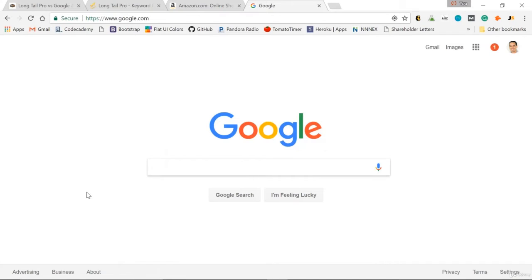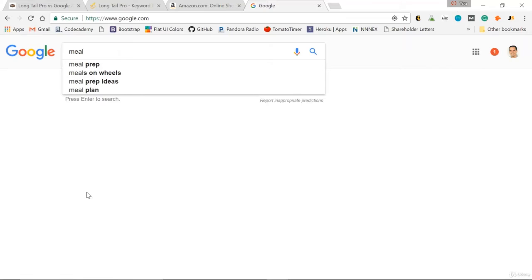Now, 2 of my favorite things from that graphic are Amazon and Google Search. But I use the autocomplete function. So let's type in a keyword we want to rank for. We think we want to rank for meal planners. Maybe I'm a fitness coach and I've created a great meal planner to keep all my clients on a strict diet. So as you can see, as I start to type in, look at the autocomplete.